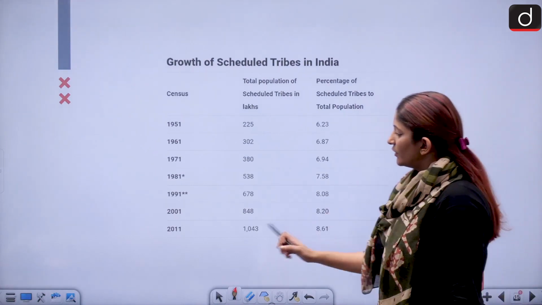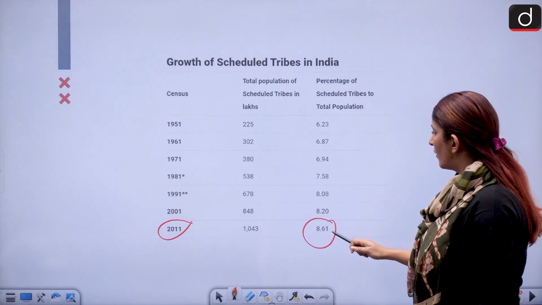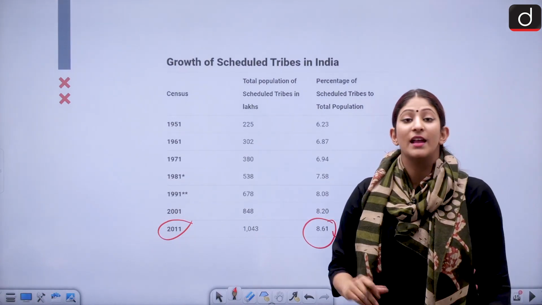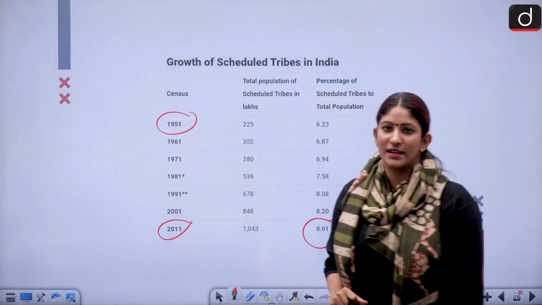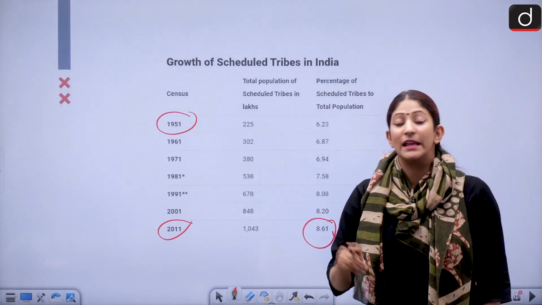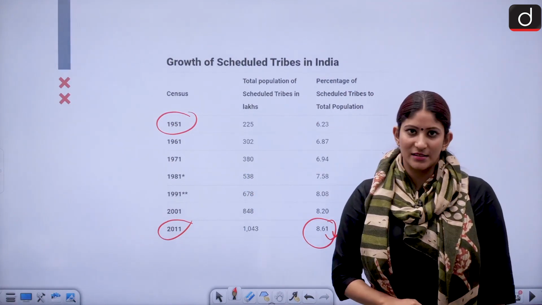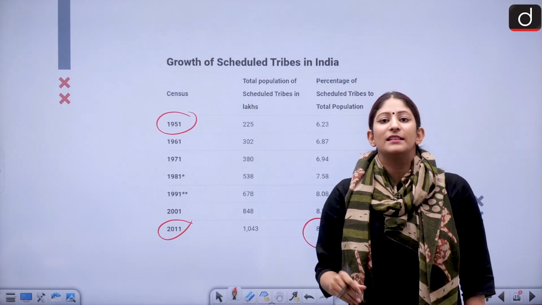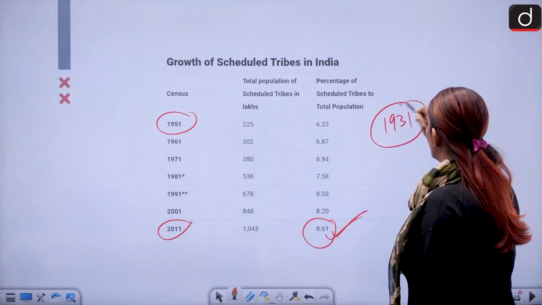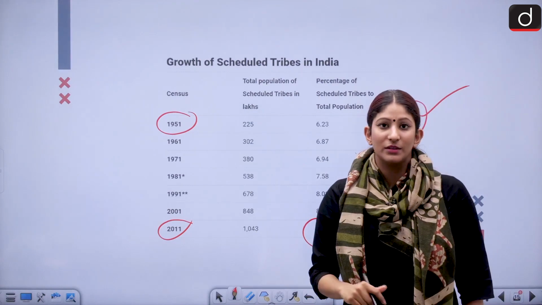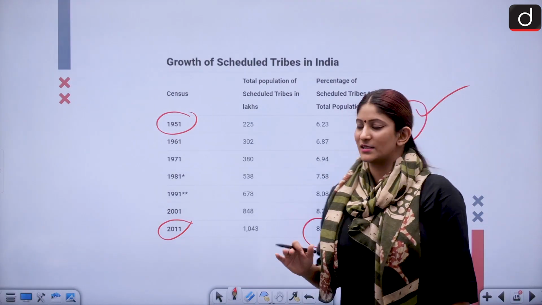As you can see, according to the 2011 census, the percentage of the population of scheduled tribes has increased compared to the 1951 census. It's now approximately 8%. So this is according to the 2011 census. And remember that the 1931 definition was used with respect to the census and counting of the scheduled tribes. So keep all these things in mind.